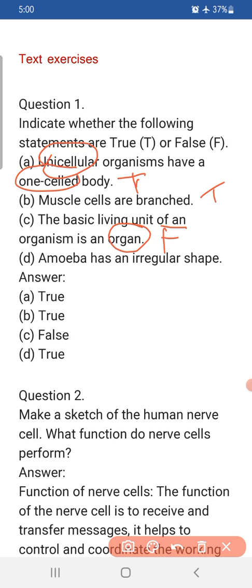The next is: amoeba has an irregular shape, meaning amoeba is an organism which does not have any fixed shape, and that is a very true statement, children, that amoeba has an irregular shape. Now moving to question number 2.